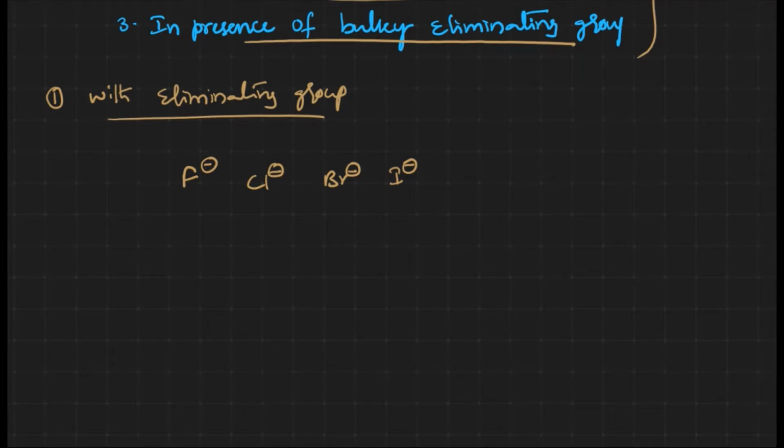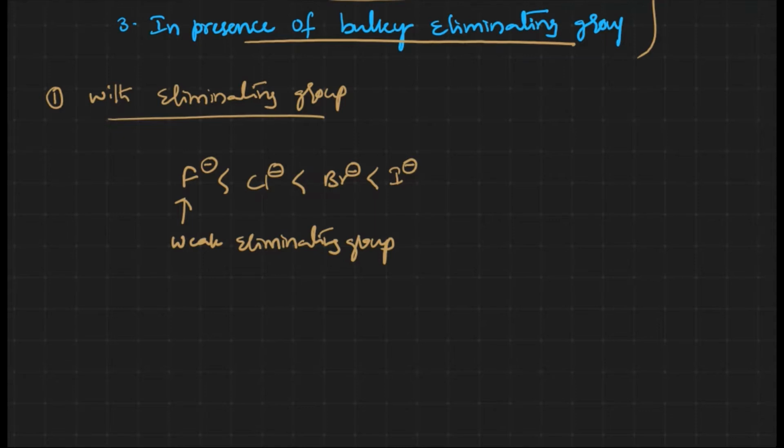We know that a weak base is going to be a good leaving group. Since iodine is a weak base, the order is going to be something like this. This is the weakest eliminating group. With a weak eliminating group, what happens? Terminal alkenes are going to be the major products.